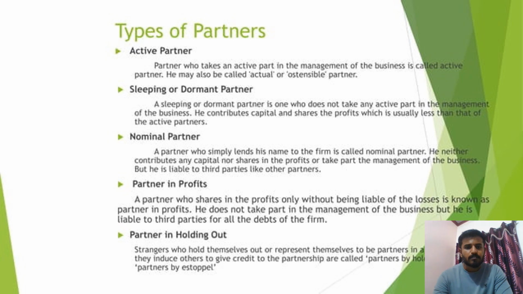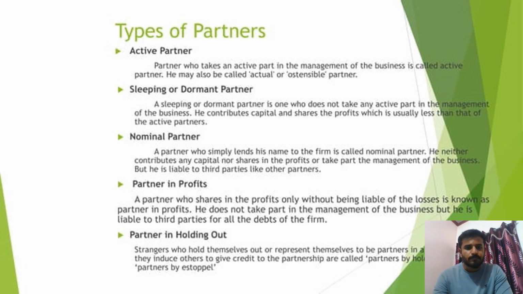Types of partners. Active partner, sleeping partner and nominal partner. An active partner who takes an active part in the management of the business is called an active partner. He may also be called an actual partner. Sleeping partner. A sleeping or dormant partner is one who does not take any active part in the management of the business. He contributes capital and shares the profit, which is usually less than that of active partners.